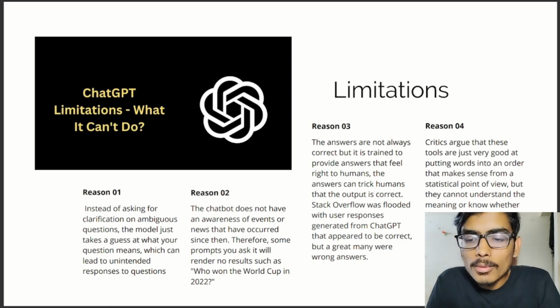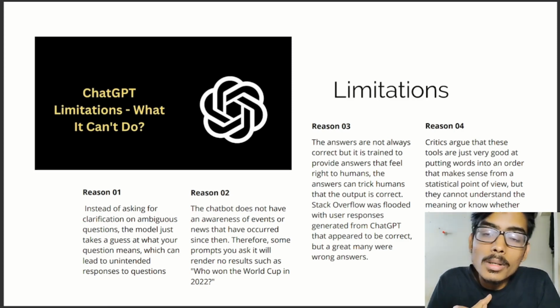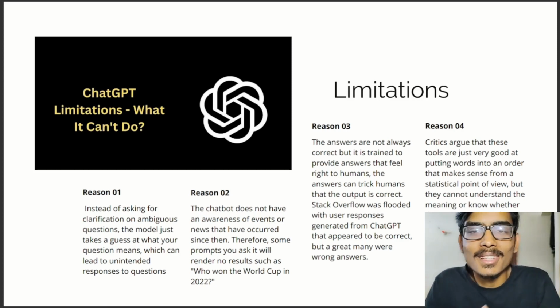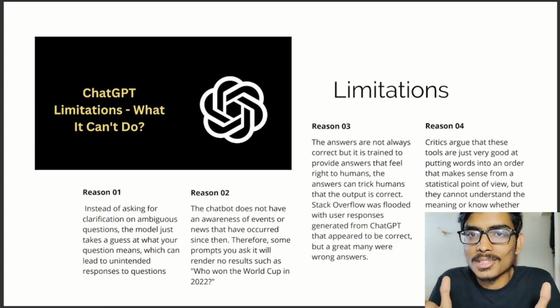Stack Overflow was flooded with user responses generated with ChatGPT that appeared to be correct, but a great many were wrong answers. So this makes you really scared about the answers you are uploading as assignments to your college, the sessionals or the exams. I must say that the answers are not absolutely correct. So please do not use this for your tests, because your GPA can decrease.